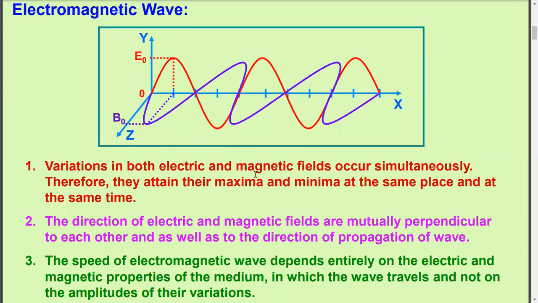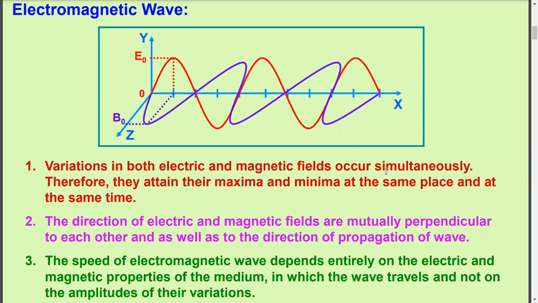So electromagnetic wave can be represented by a periodic function like sine or cosine function. So variation in both electric and magnetic field occurs simultaneously. Therefore, they attain their maximum and minimum at the same place and at the same time.